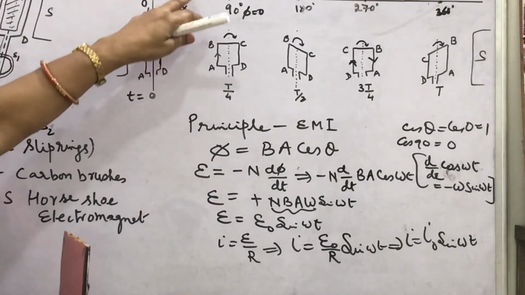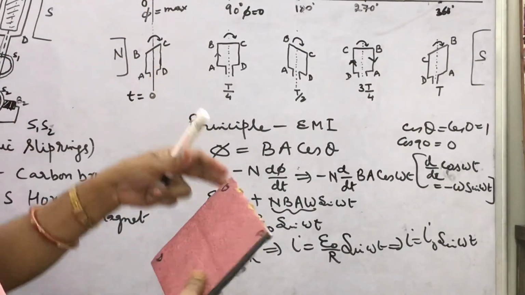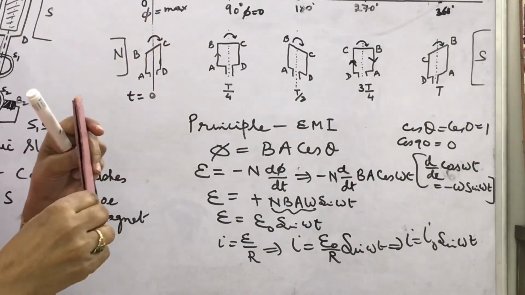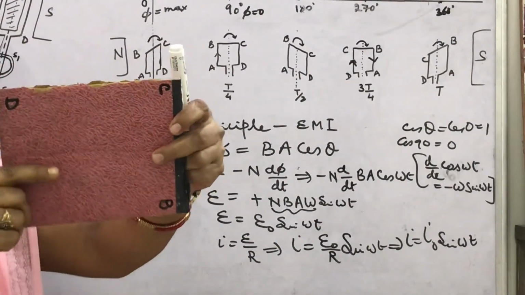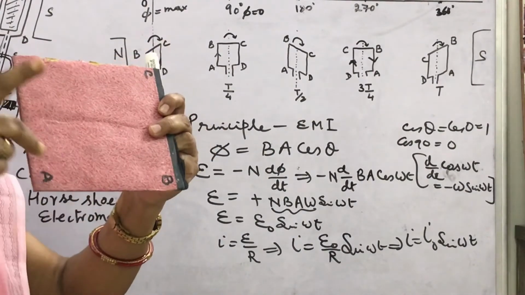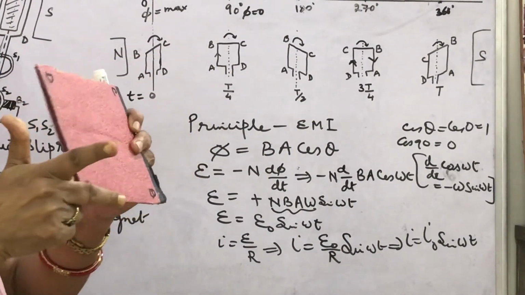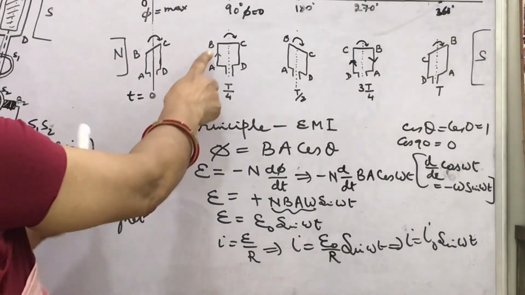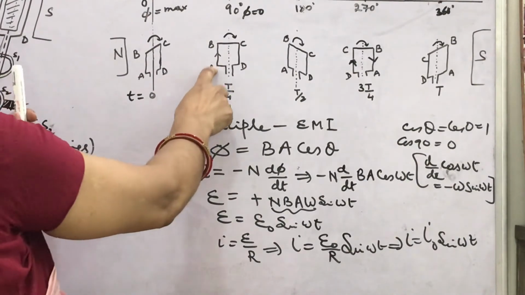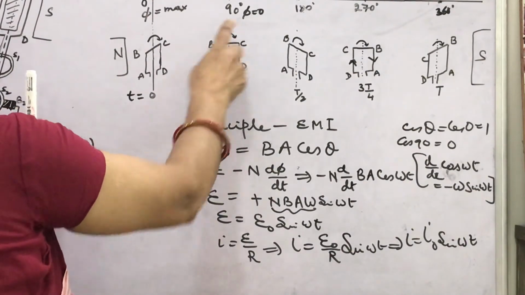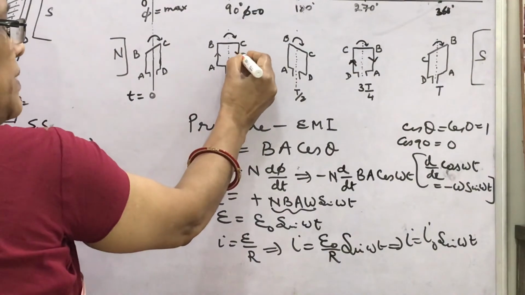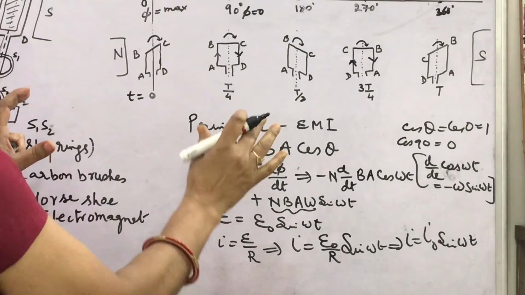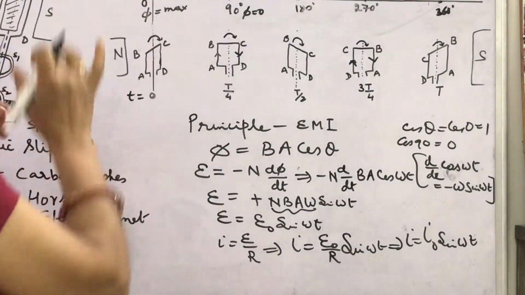So look here in this coil, I am showing you this is the coil AB here, and if this AB side is moving upward, then thumb is showing upward, then direction of current is from A to B. This is from A to B. So at 90 degree we have seen that direction of current in AB, then here it will be C to D. At 90 degree current will be maximum because flux change is maximum.